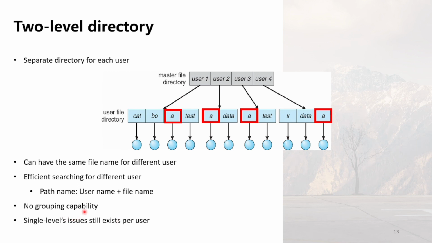Within a single user's directory, the structure remains at a single level, meaning a user cannot have multiple files with the same name, and the system still lacks the capability for grouping files. All files are placed at the same level within a user's directory.